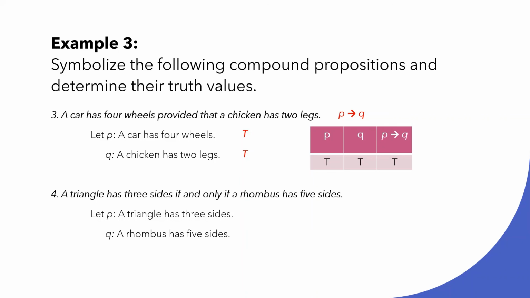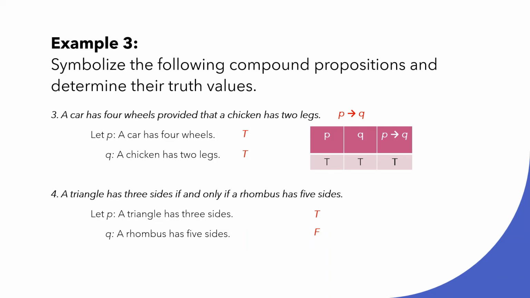Example number 4: a triangle has 3 sides if and only if a rhombus has 5 sides. Again, we are using the connective if and only if, therefore, it is a biconditional. Let's now symbolize the propositions. Let P be a triangle has 3 sides, and Q be a rhombus has 5 sides. Let's examine if they are true or false. A triangle has 3 sides. Yes, it is true. A rhombus has 5 sides. Of course, it is false.